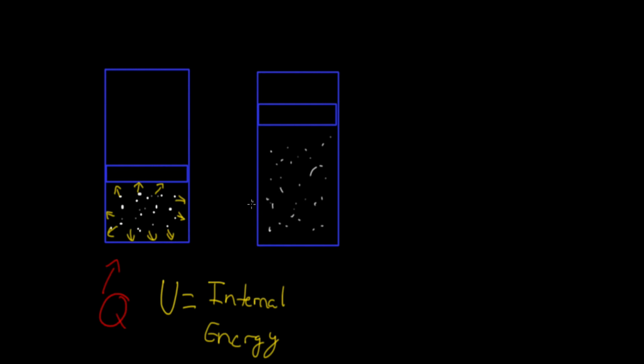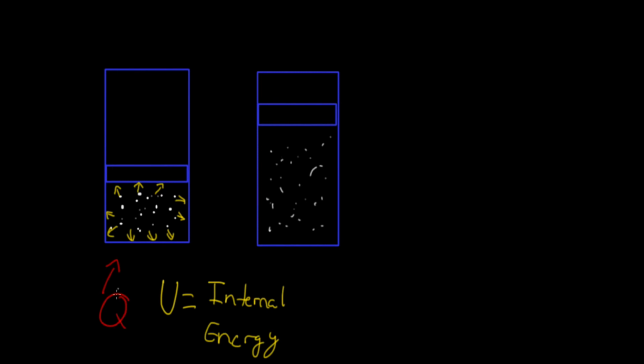Okay, so let's go through what happened here again. I added some heat to my system. This increased the internal energy of my system, which includes kinetic energy, and that kinetic energy made these molecules bounce off the walls a little bit more, so it was increasing the pressure inside this piston, and it raised my piston from here to here, right? So you could say that my gas molecules did work on this piston, right?